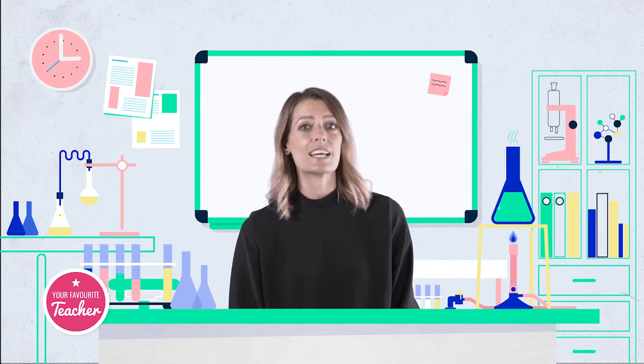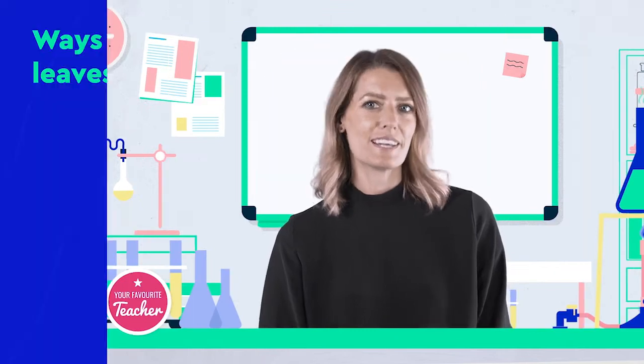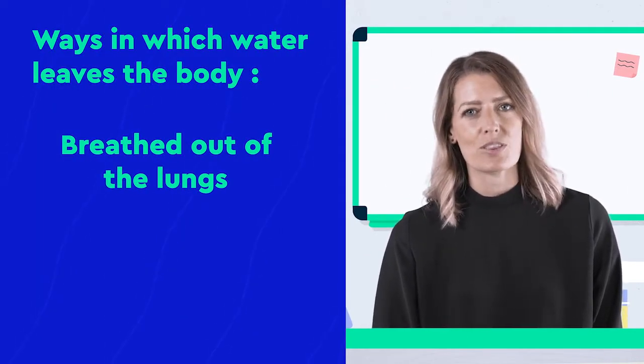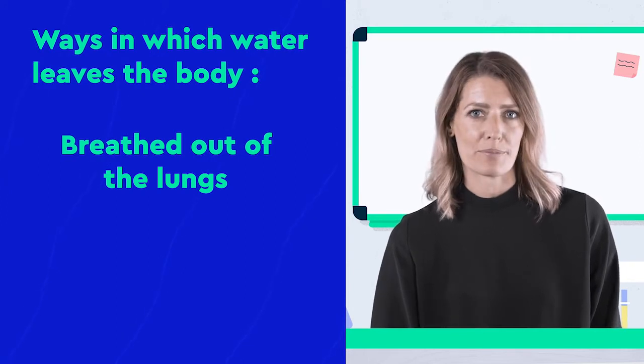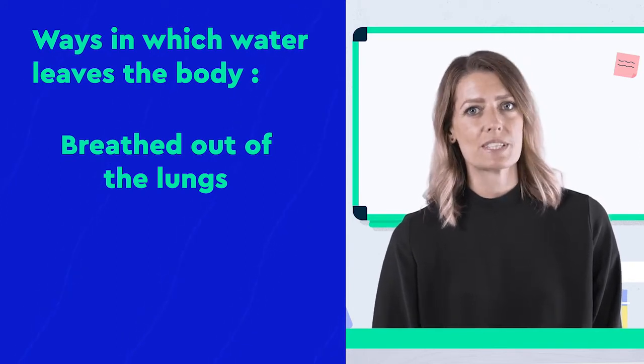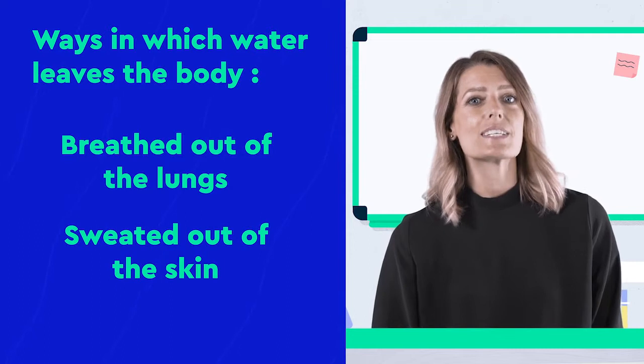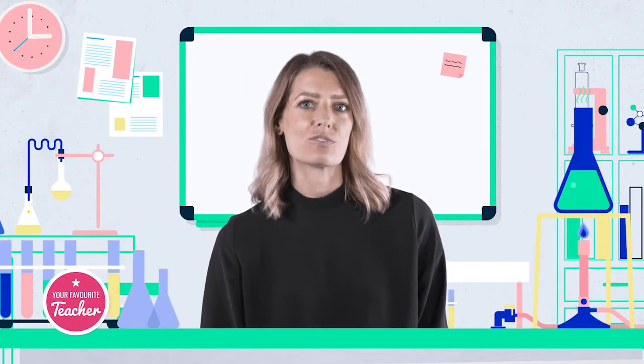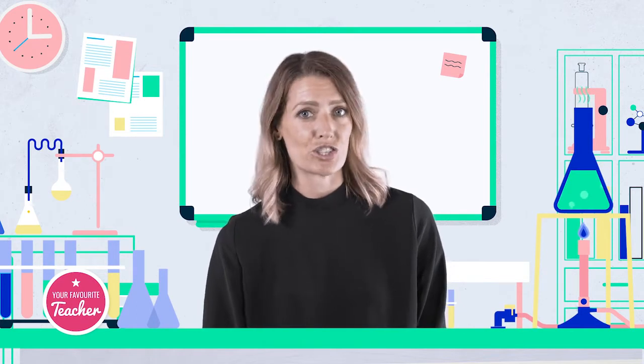Water leaves the body in different ways. Water can leave via the lungs during exhalation as a result of respiration. The water exits as water vapour. Water can also be lost from the skin as sweat. Sweat acts as a way to remove water and ions from the body. These methods of removing water from the body are uncontrolled.